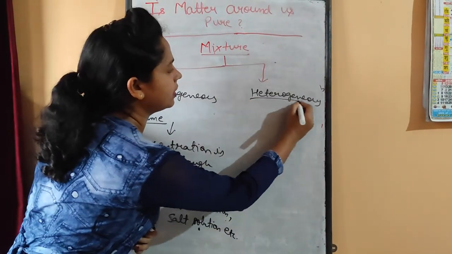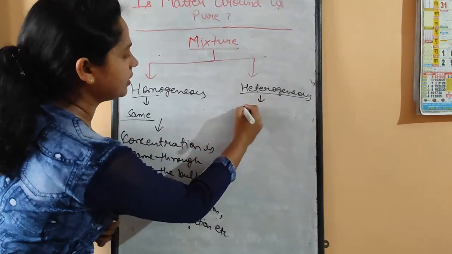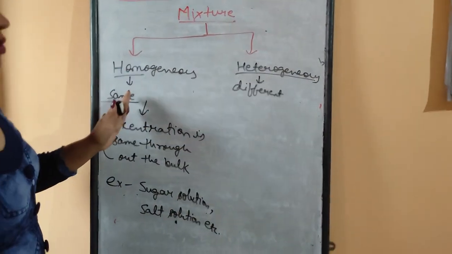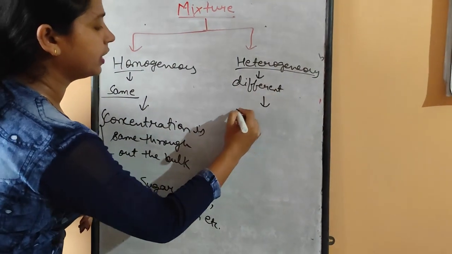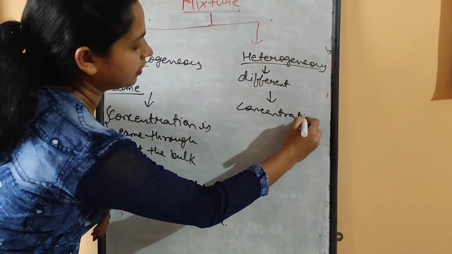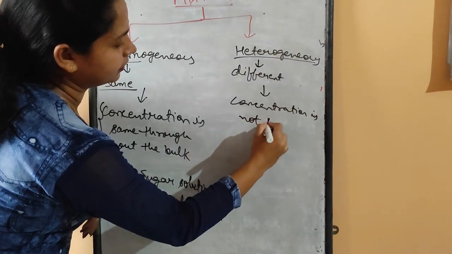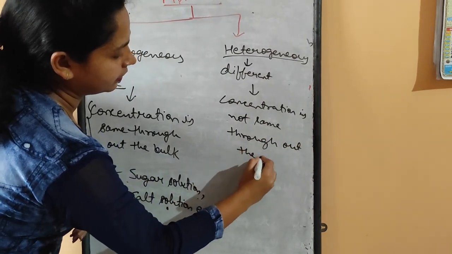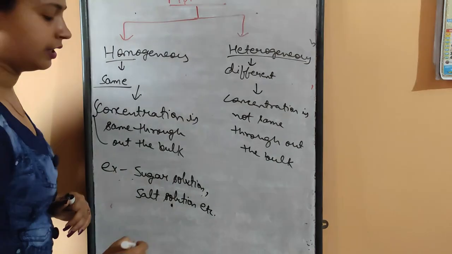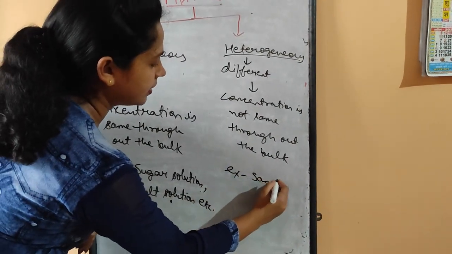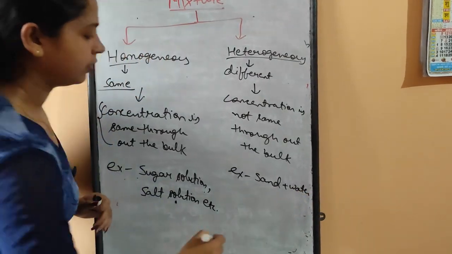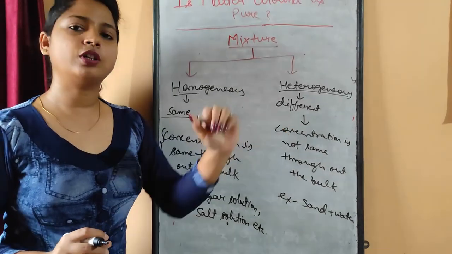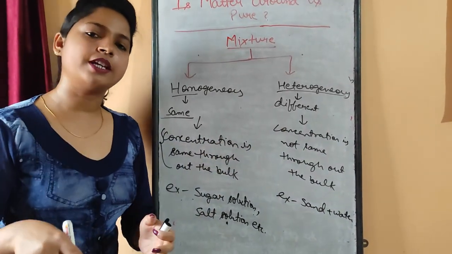Now what is this heterogeneous mixture? Hetero means different. So heterogeneous, just opposite to homogeneous, means what? If the concentration is not same throughout the bulk, then it is called a heterogeneous mixture. Example is sand plus water. So take two beakers. In one beaker you dissolve some sugar in water. In the same quantity of water you add some sand in the other beaker.